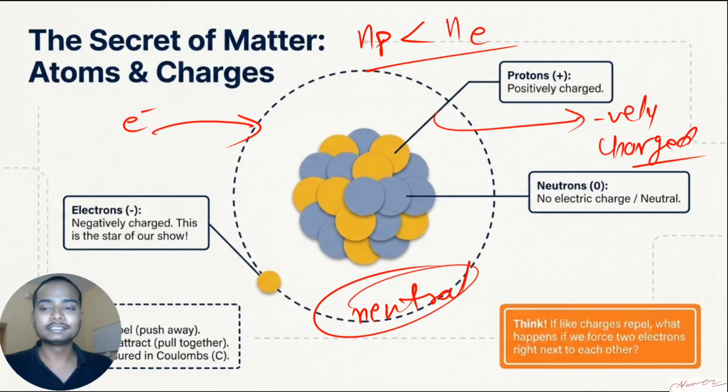Is this clear now? Electrons are negatively charged. We'll talk about this later. Protons are positively charged. Neutrons mean no charge, zero.